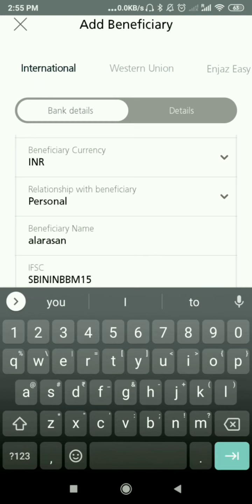Here I have my own, so I am putting my own name and my bank IFSC number. It's compulsory.